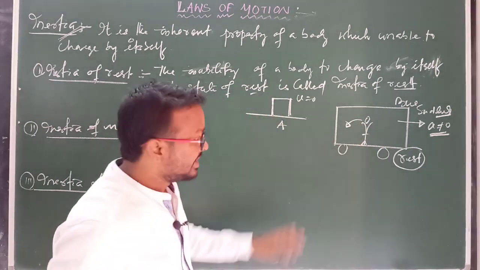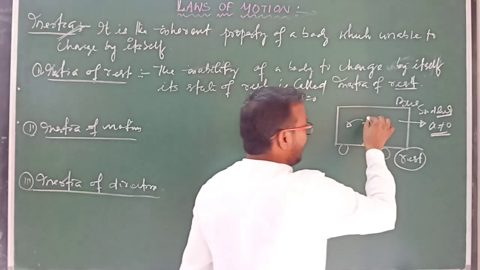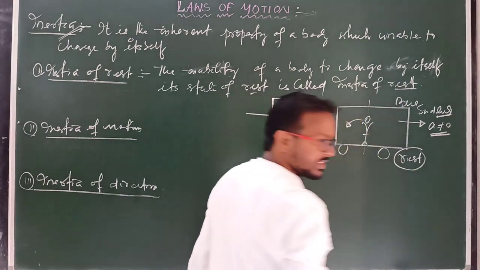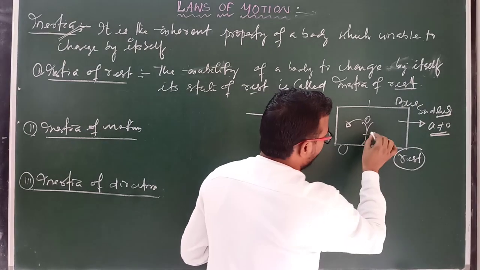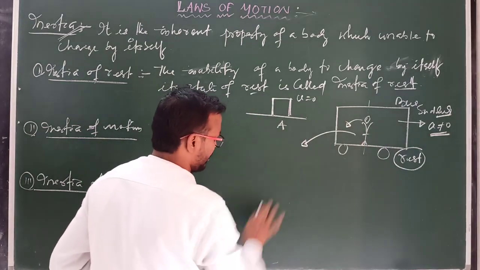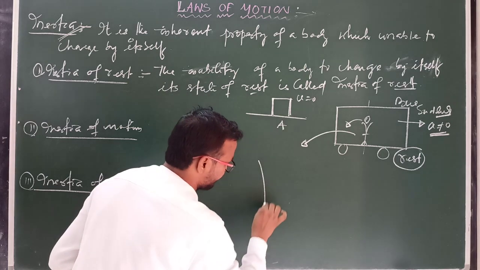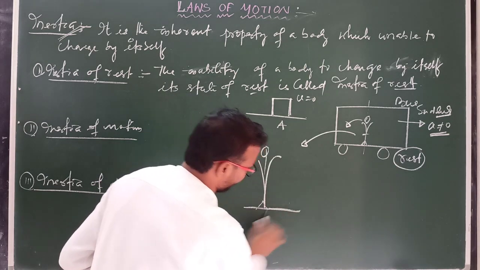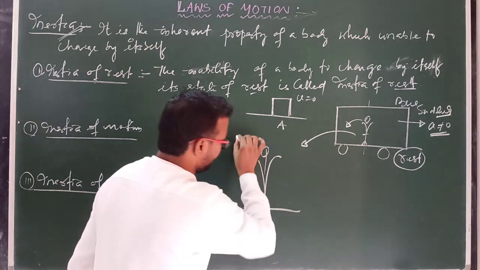Why? So here initially your body is at rest position with the bus, and suppose I am drawing this diagram here, and this is the bus.